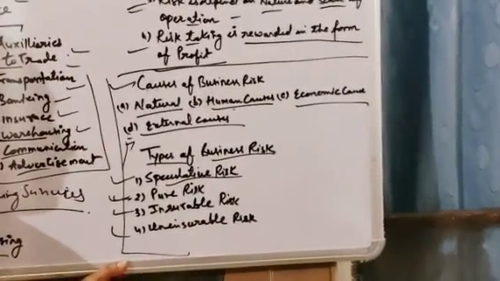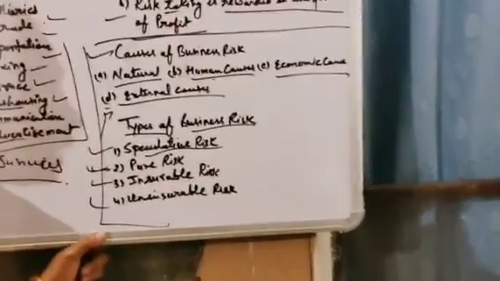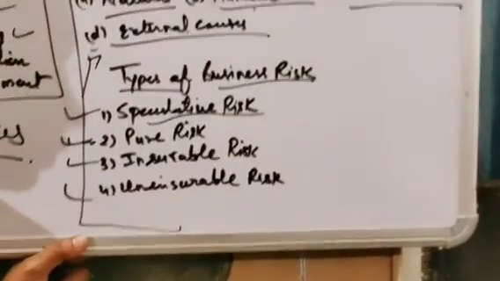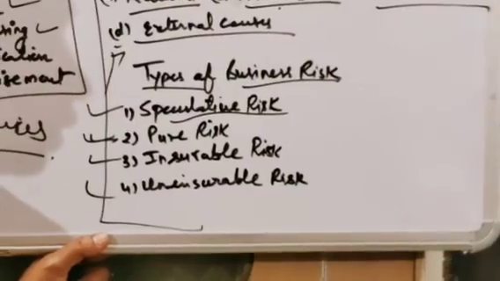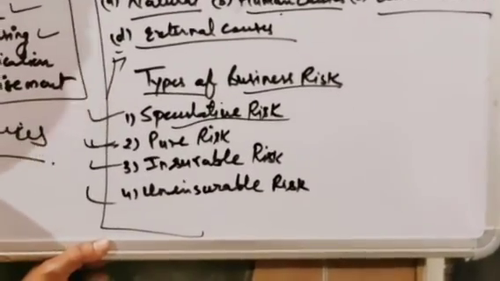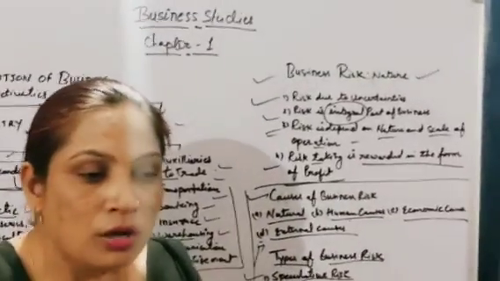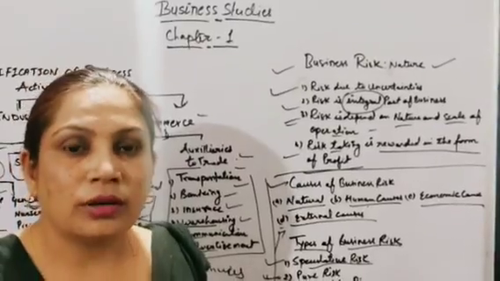Uninsurable risk means which you can't take insurance for. For example, if there is a change in the government policy, if government is changed, or there is a fluctuation in the rate of exchange, exchange rate. If that type of changes are there, you can't control it, or you can't take insurance for it. So that type of risk comes under uninsurable risk. So that is all about that chapter. By this video our first chapter is over. I have already sent a PDF for it, so you can make your notes also.